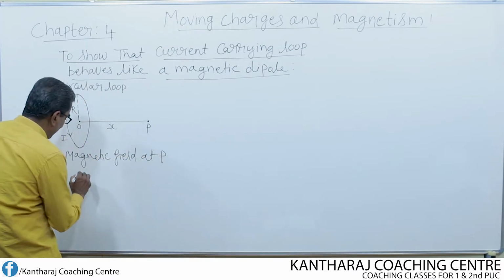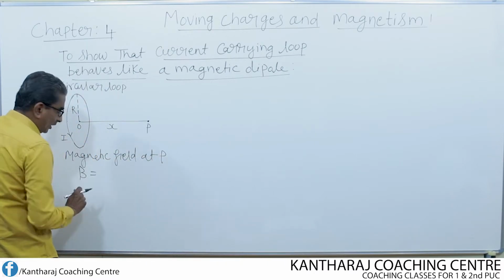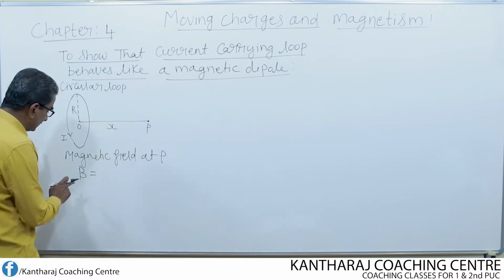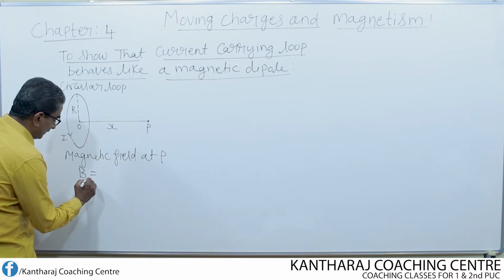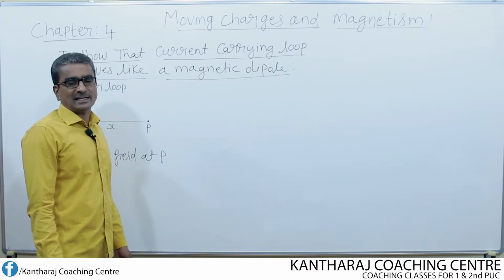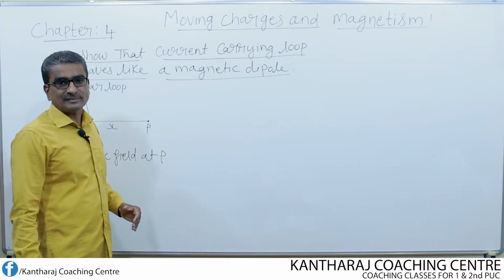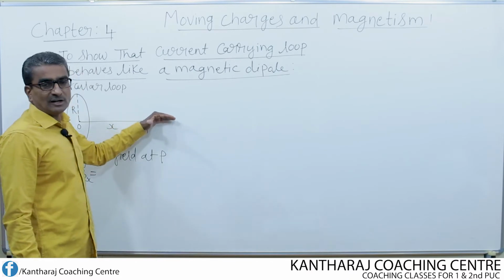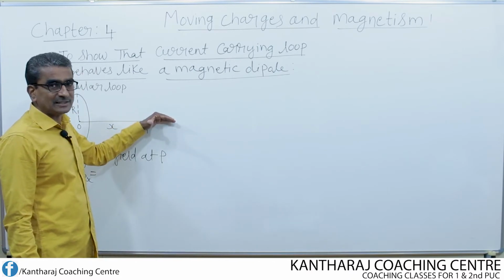The magnetic field at P is given by B, or Bx, also I can write this as B or Bx. Why should I write x? Because the field will always be along the axis, meaning along the x-axis.